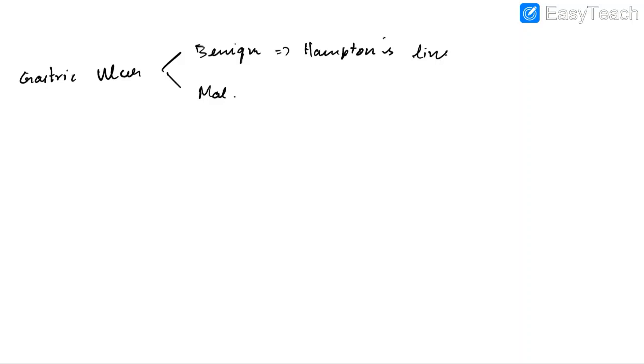In case of malignant gastric ulcer, we'll find Carman meniscus sign. In this case, there will be convex margin towards the lumen. To assess the depth of gastric cancer, we use endoluminal USG.